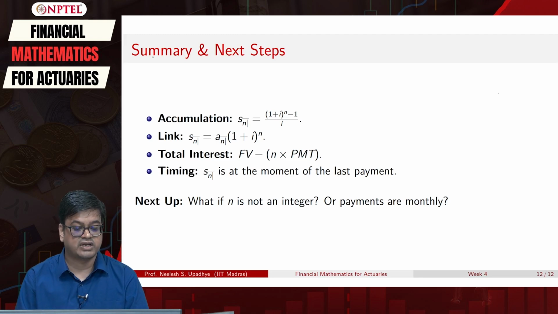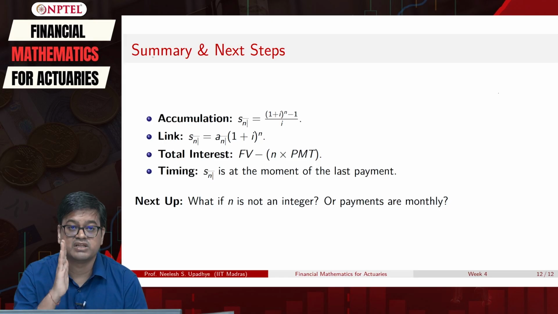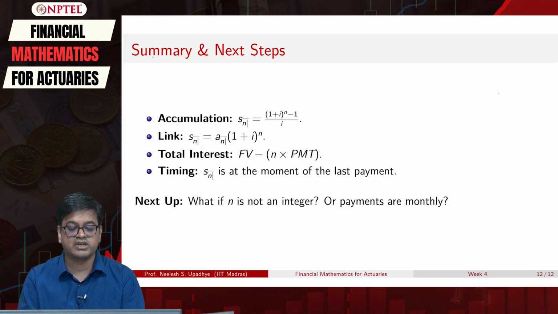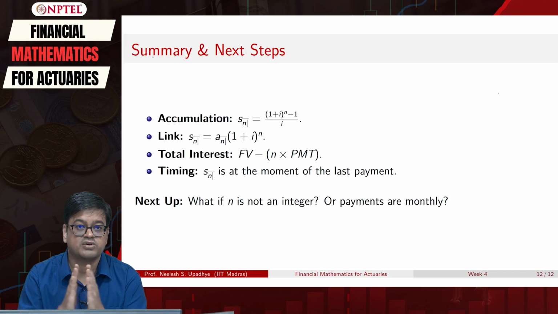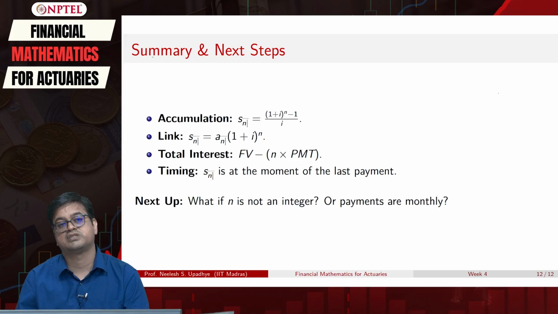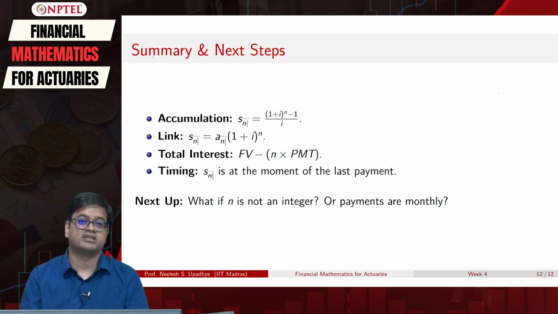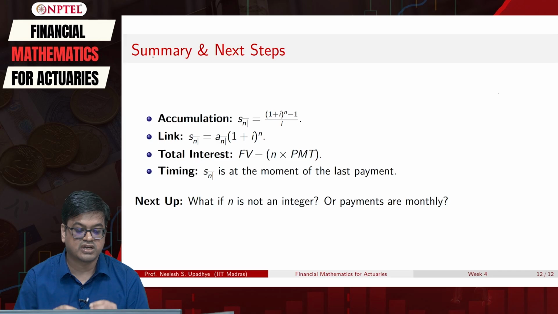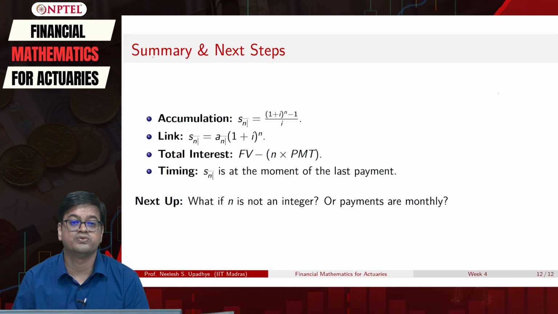And then we looked at the timing. That means the annuity when it is stopped, when the last payment was made, and then it is held. So the timing of S n is very important. In our case, that amount was held for 15 years, but the last payment was done at the end of 10th year. So it was S10, not S15. Also we showed the connection with S double dot angle n, which is the future value of the annuity due, and what we have done in S angle n is future value of annuity immediate, right.